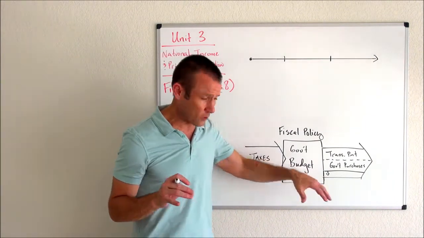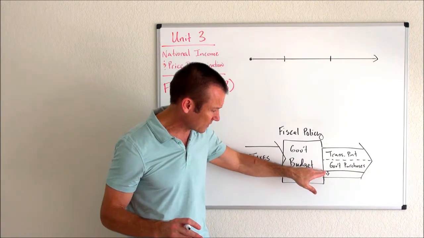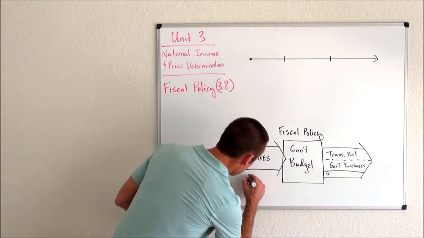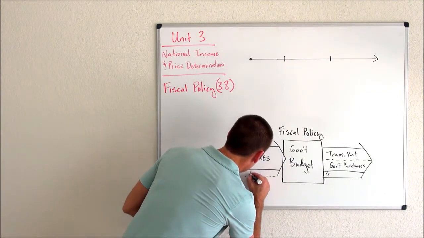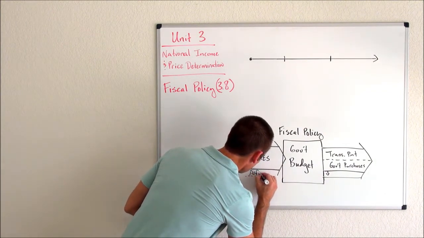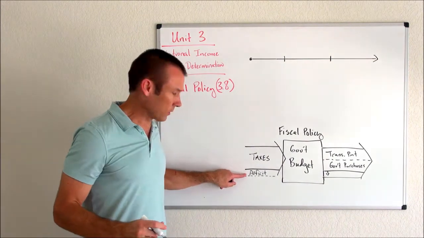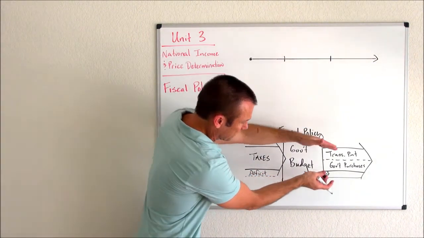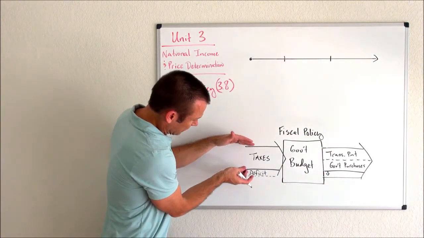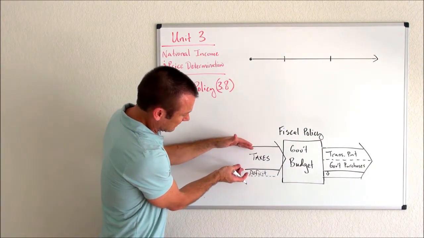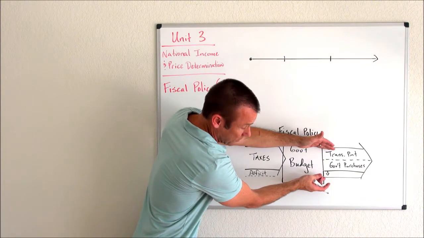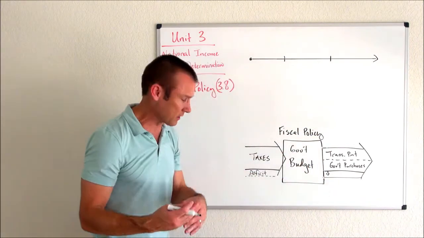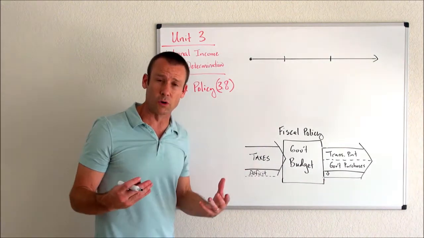What I'm talking about right now, though, is let's just imagine all that the government's going to do is increase their government purchases. We're going to get a deficit, a hole in our budget. So remember, our inflows need to fund our outflows. Since our inflows of taxes are less than our new outflows, because we increased government purchases by that amount, we have a deficit, a hole in our budget.